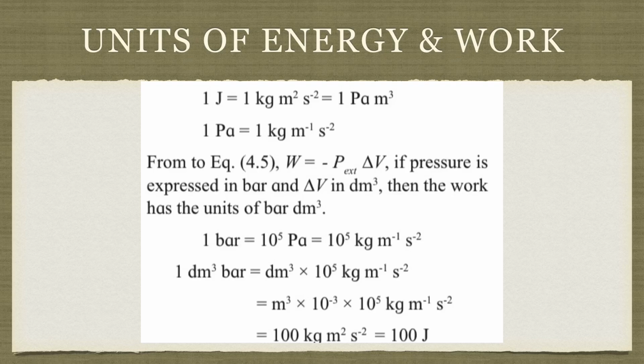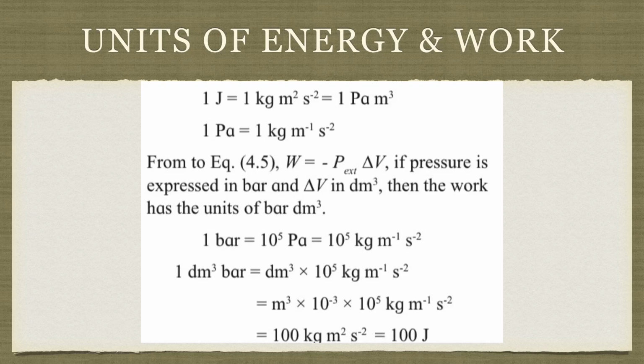Now from where are we writing this Pascal meter cube? We also know that W is equal to P external into delta V, right? Now if we substitute, W is equal to F into D. Now instead of F, I can also write it as minus P external into A, and that will be into D. Now what is the unit of P?